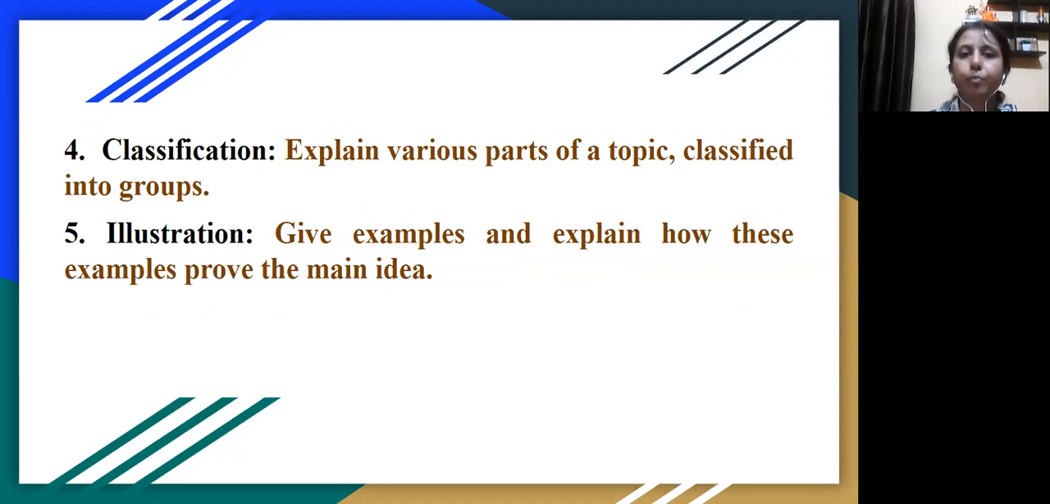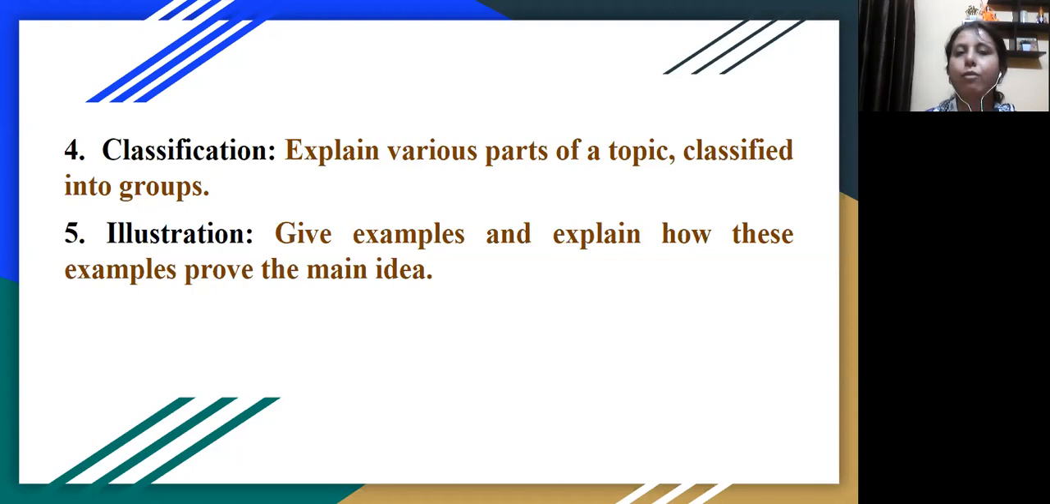It can be in the form of an illustration also. You can illustrate the main idea presented through various examples. You can explain the main idea through examples that you give in the supporting sentences. So these are the various ways in which you can order your paragraph and write it in that manner. You have to actually explain and expand the main idea, and these are the various ways you can do that.